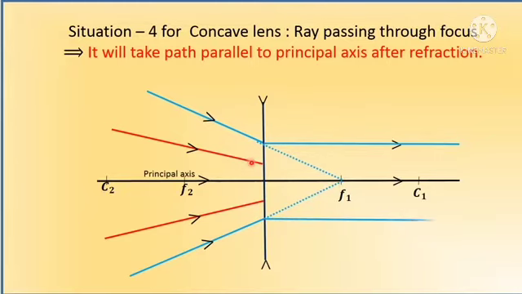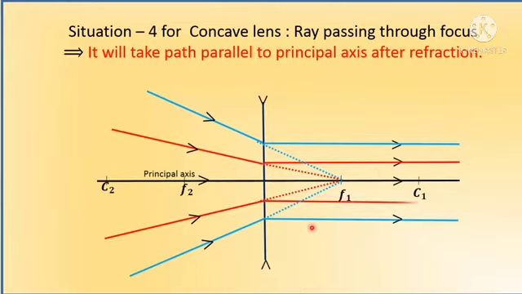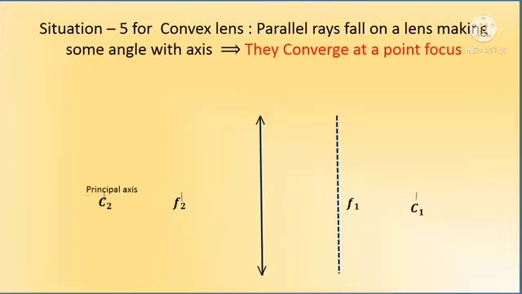After refraction, all rays go in the backward direction. That is the concave lens, ray passing through the focus. It will take a path parallel to the principal axis after refraction.